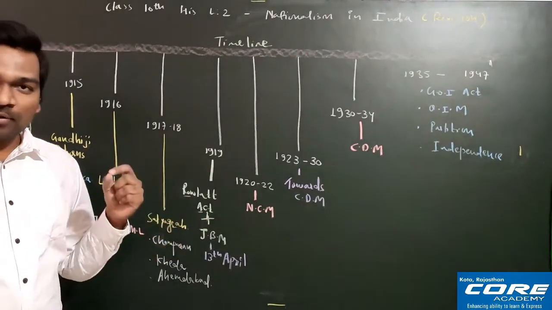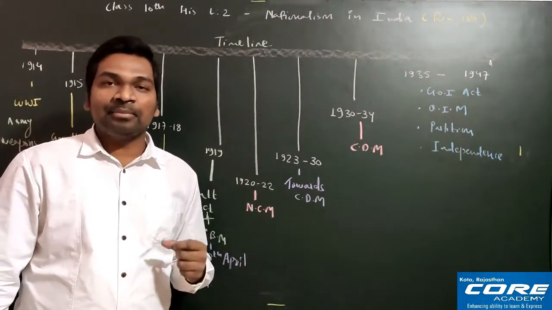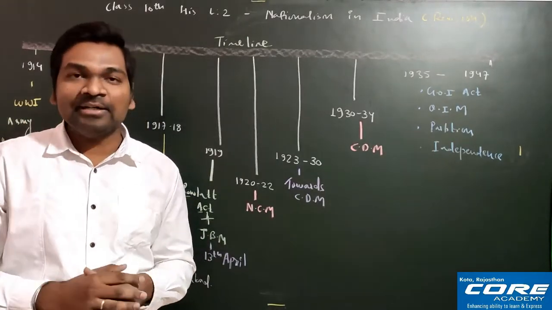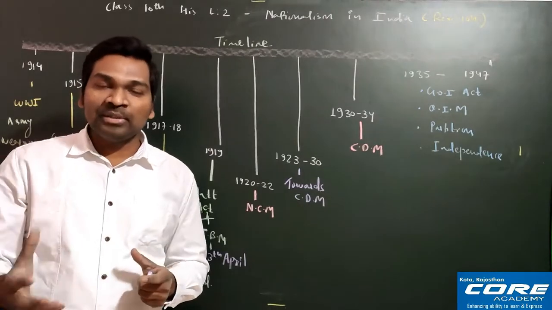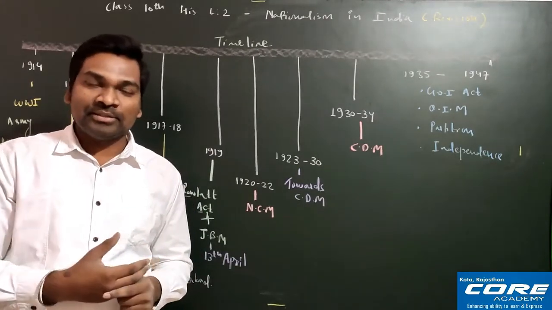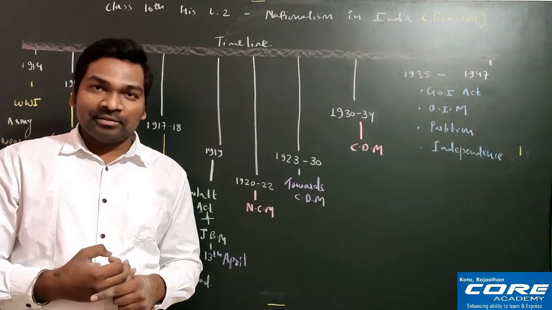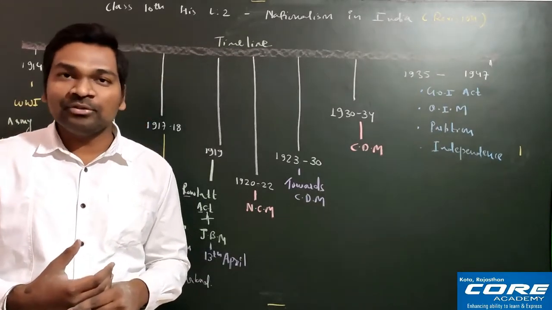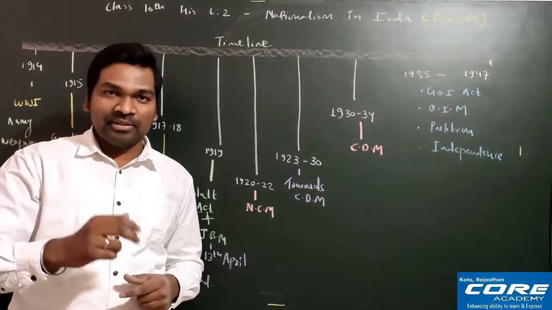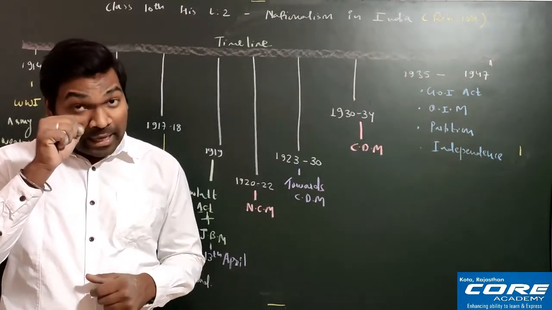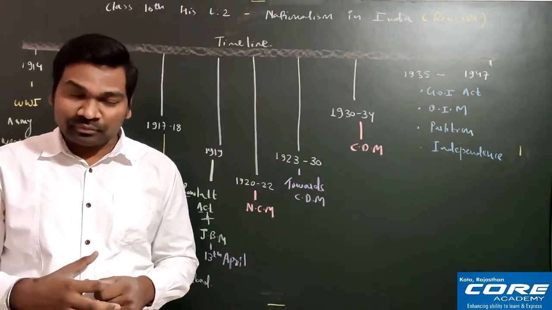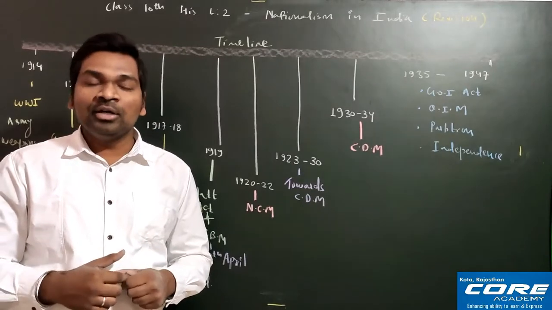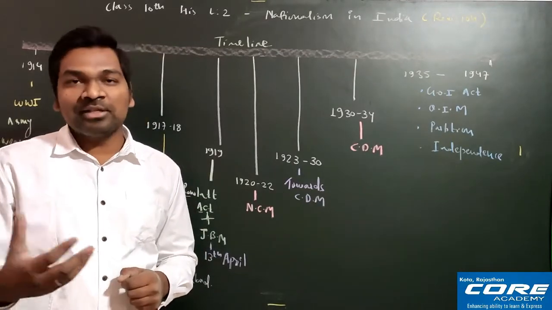So that is why, for the first time in India, in September 1920 at the Calcutta session, they just discussed that we should start the non-cooperation movement and this Khilafat movement together. And finally, at the Nagpur session in December 1920, they officially decided that they would go for the non-cooperation movement plus the Khilafat movement.